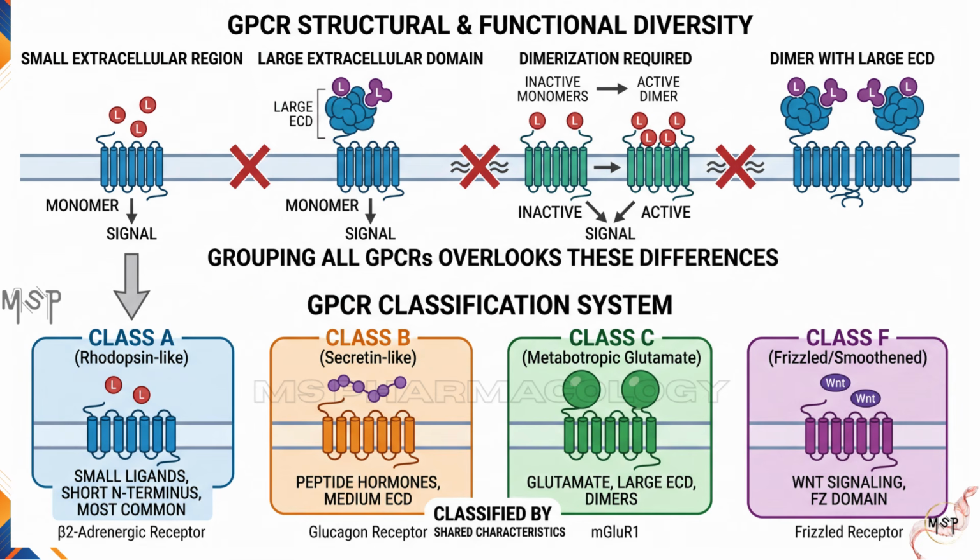Some function as single receptor molecules, while others must form dimers to become active. Therefore, grouping all GPCRs into a single category would overlook these important structural and functional differences. To make their organization easier to understand, GPCRs are classified into different groups based on the characteristics they share.